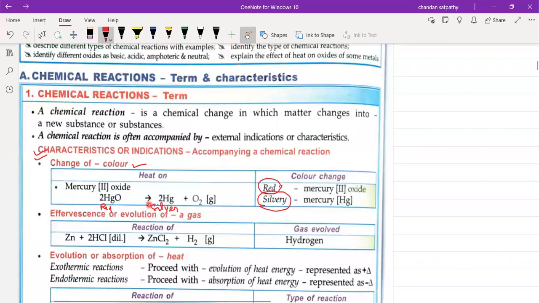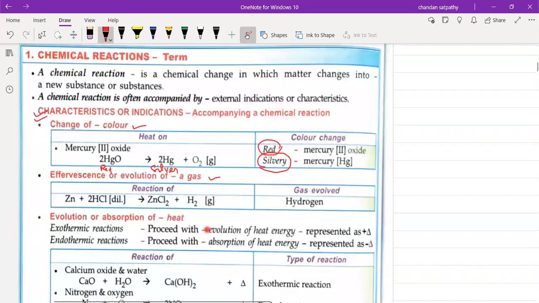Many other reactions are also there where color changes. Here we have taken only one example. The next characteristic is effervescence or evolution of a gas. So in few reactions, what happens? Gases evolve, which is also called effervescence.